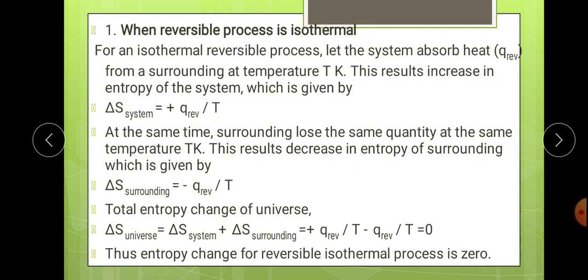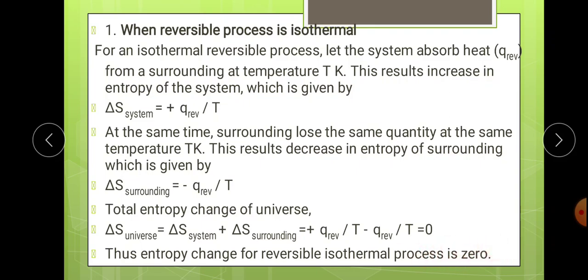So delta S system क्या है? Delta S system is equal to plus Q reversible upon T, plus delta S surrounding क्या है? Minus Q reversible upon T. This plus this means this term minus this term हो गया, तो it becomes equal to 0. So it can be stated that thus entropy change for reversible isothermal process is 0. So this is the first relation of total entropy change or entropy change of universe under reversible and isothermal process, which is equal to 0.